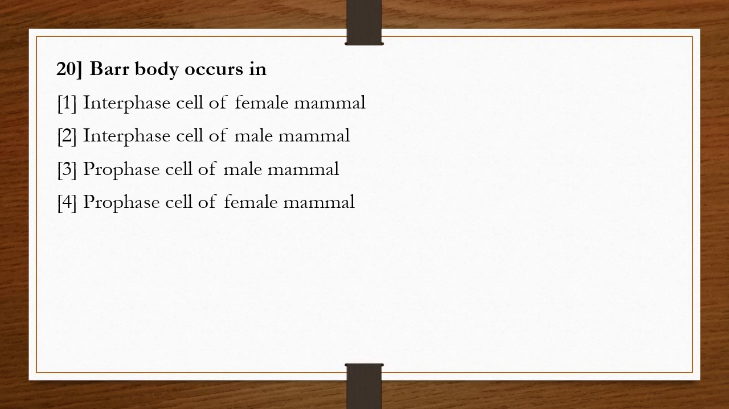So already we knew that Barr body is present only in females. That's why the second and third options we will not consider. Male mammals do not have the Barr body. So in females, this Barr body occurs in an interphase cell or maybe a prophase cell. We can find this Barr body in the interphase cell of female mammals. So the correct answer is option 1.